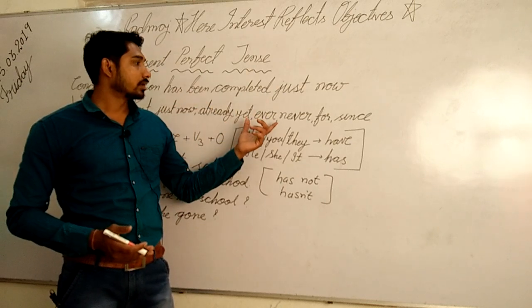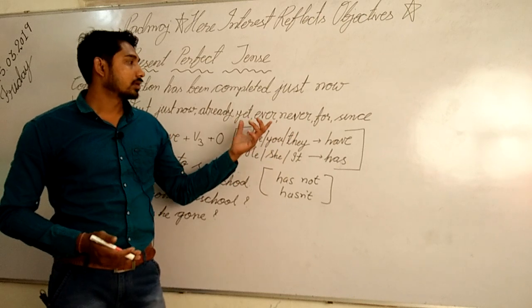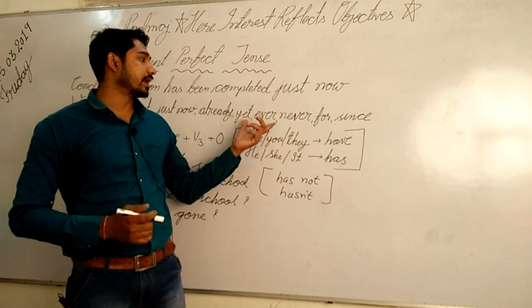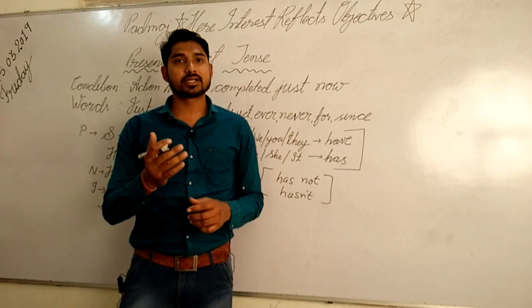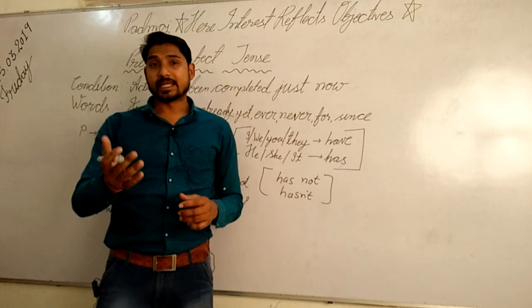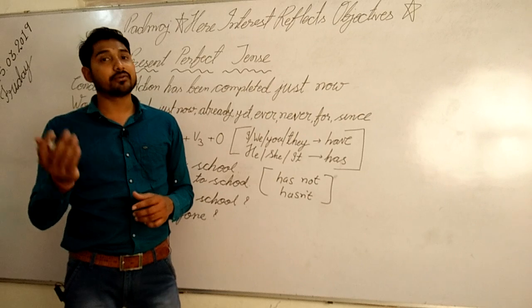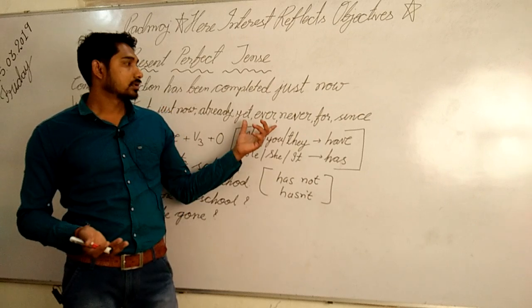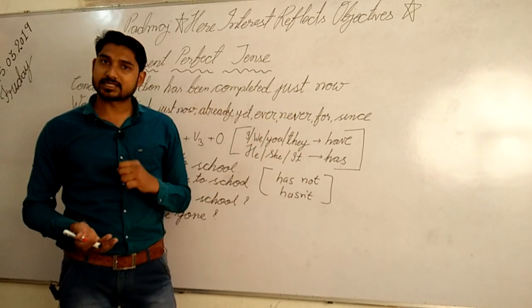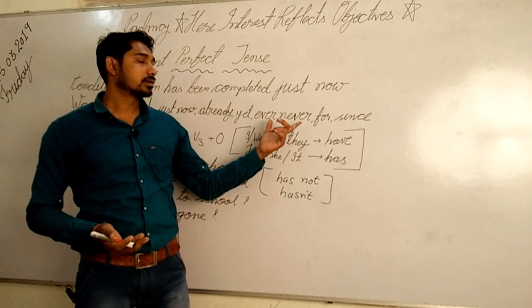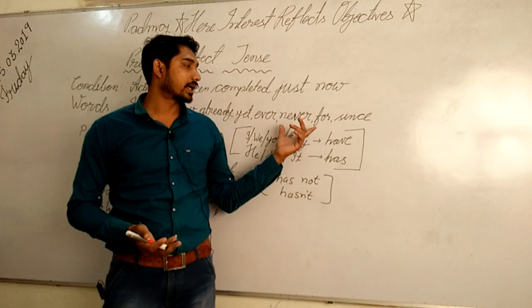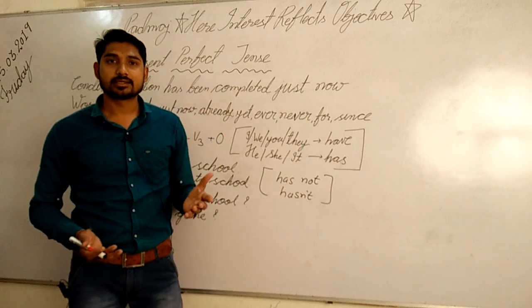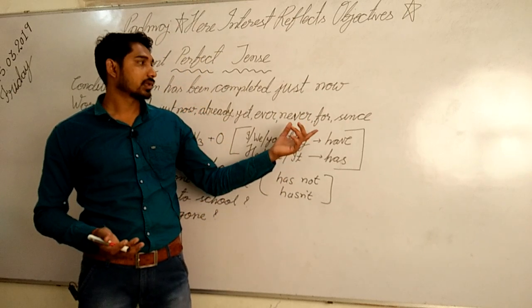Ever and never: I speak sentences with ever. Suppose, have you ever seen an elephant? If a person hasn't seen an elephant, he says, I have never seen an elephant.